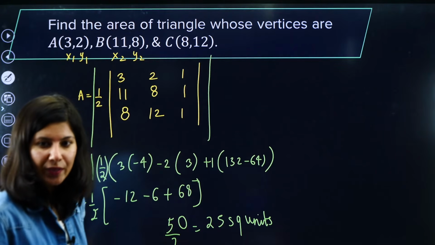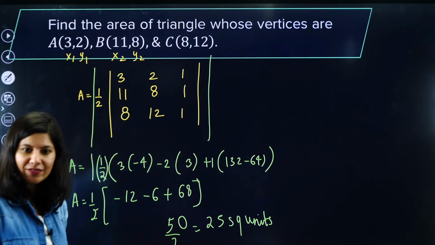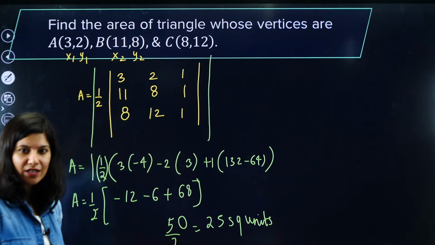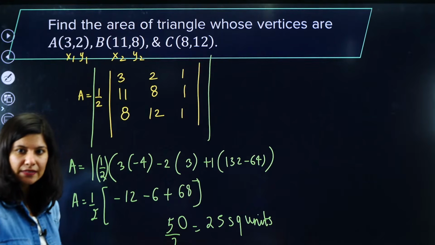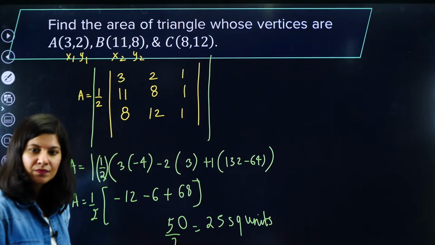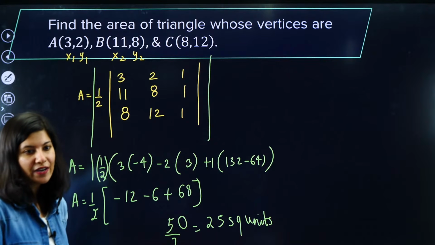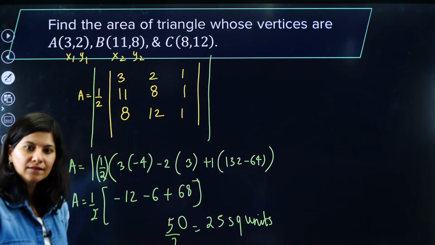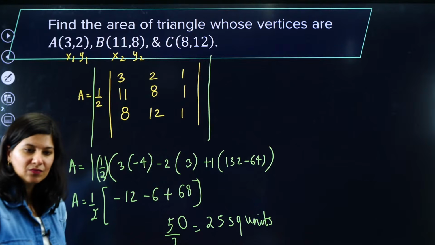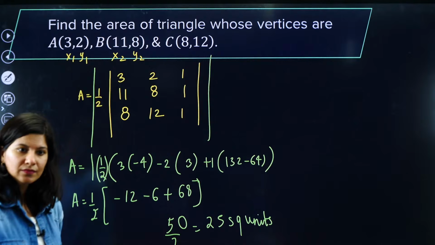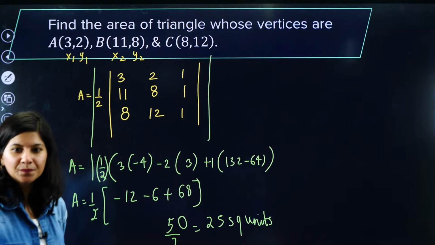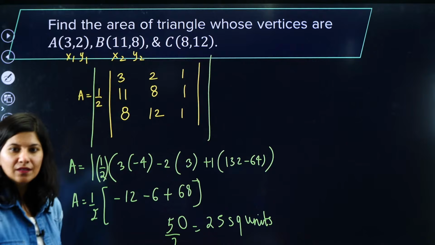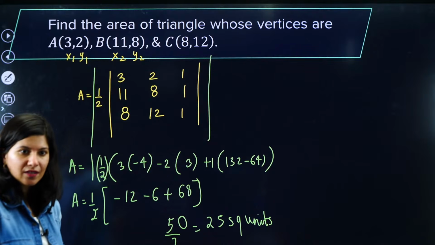You are saying 20? Why 20? It is 25, 25 square units. 50 by 2, children. Have I done any mistake?